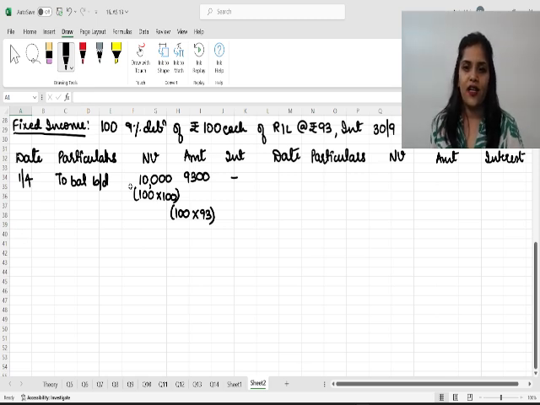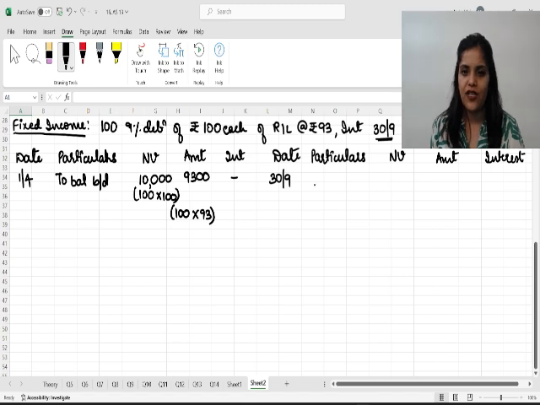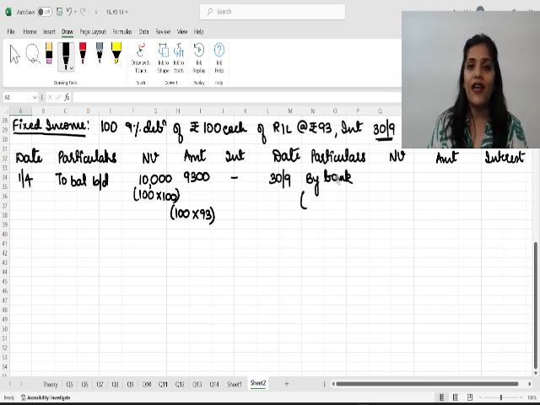The next transaction that happened was on 30th September, we are going to receive interest, correct? So on 30th September, on these debentures, we will receive interest. We write here by bank, this is your interest. Obviously, interest will always be received on the nominal value.